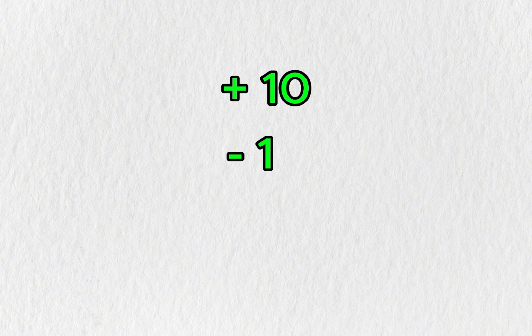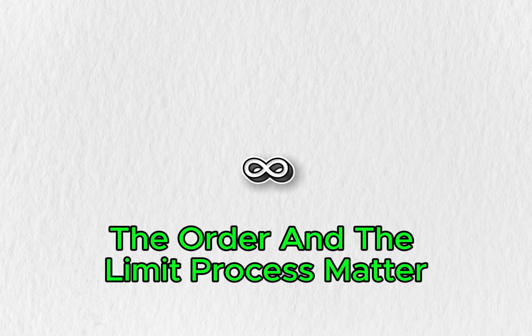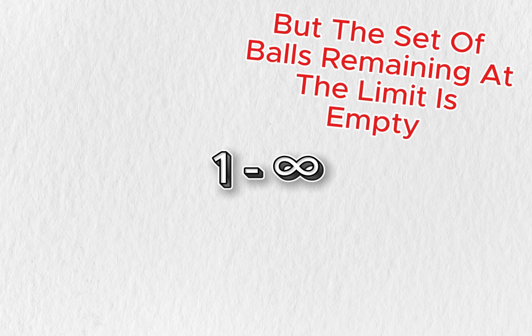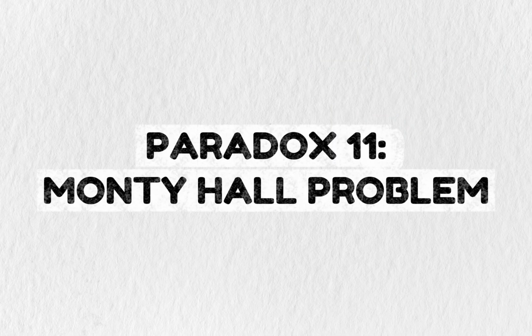But wait, at each step, you added 10 and removed 1, so the count kept growing. How can it end at 0? Because with infinity, the order and the limit process matter. The number of balls approaches infinity, but the set of balls remaining at the limit is empty. Paradox 11, Monty Hall Problem.